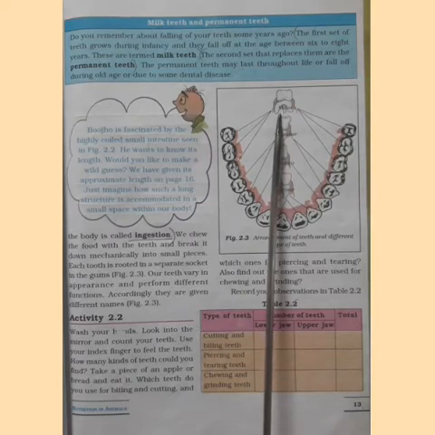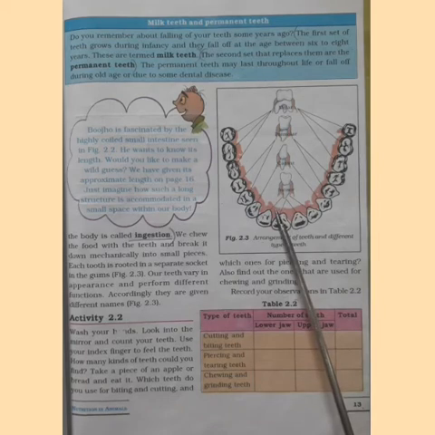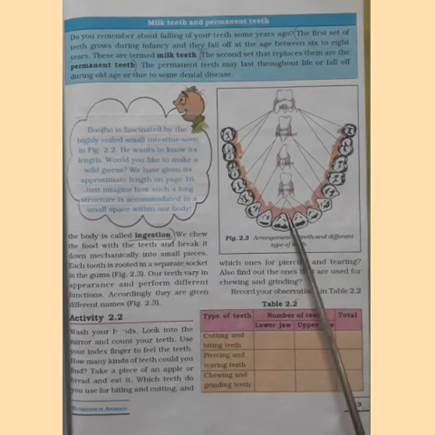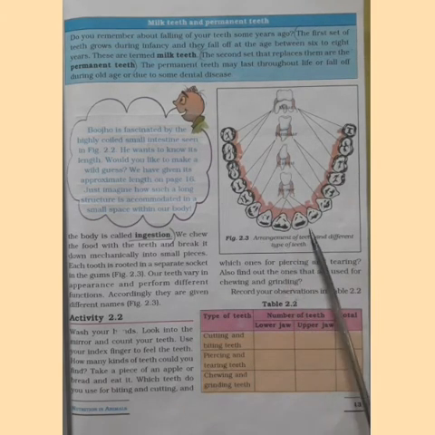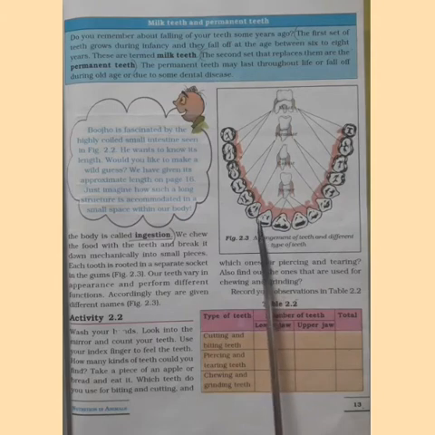At the same time, each tooth is rooted in a separate socket in the gums. Our teeth vary in appearance and perform different functions. Which are the functions? It may be cutting and biting, or it may be piercing and tearing the food. It may be chewing and grinding the food. So each tooth has a different function to do.